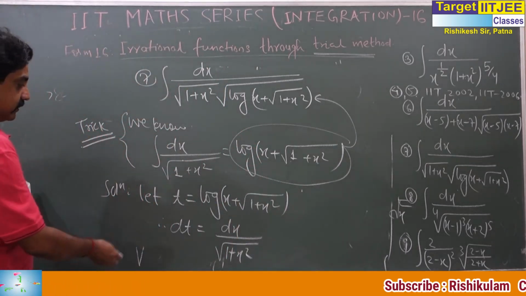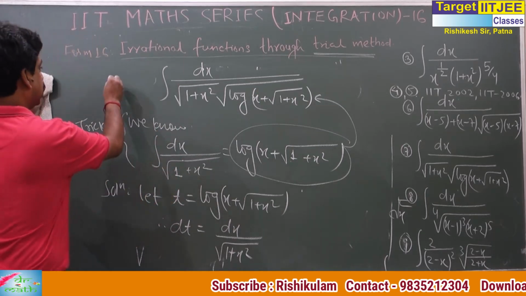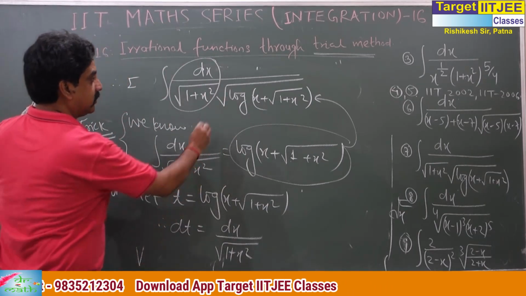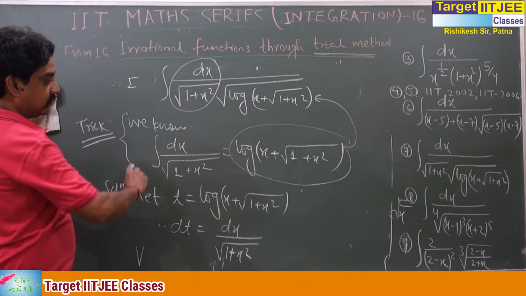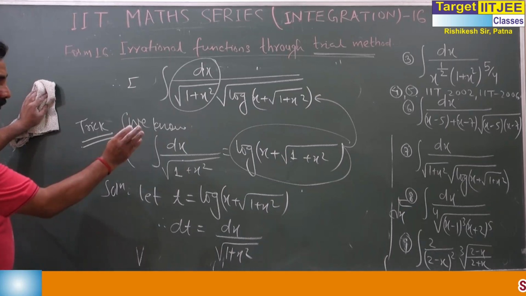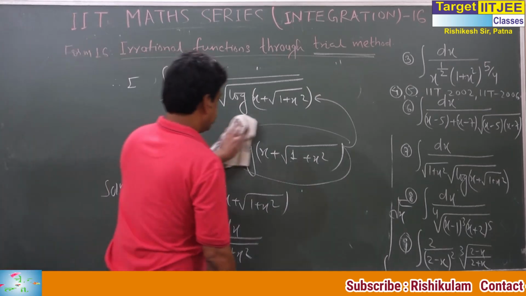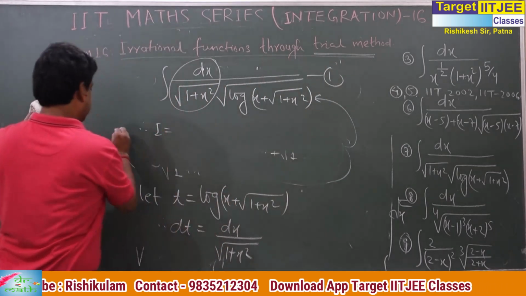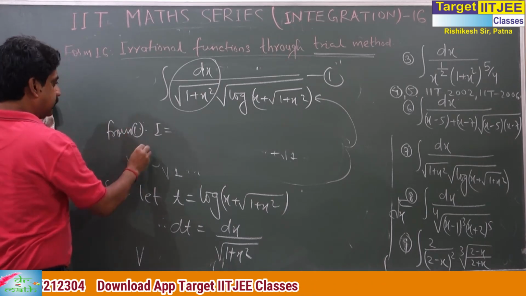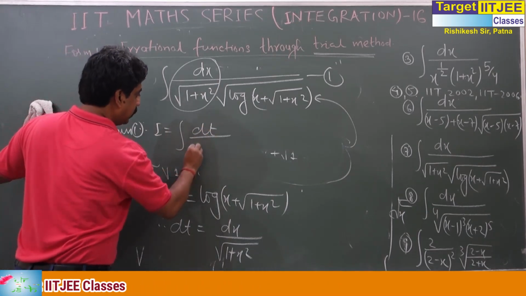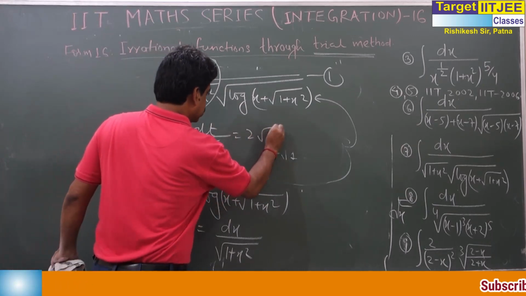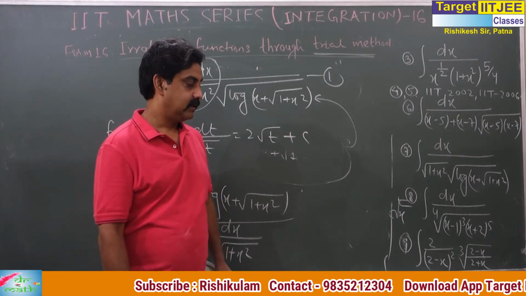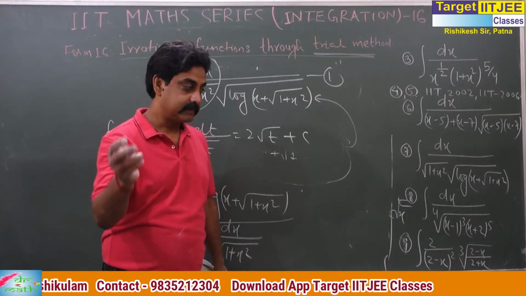Okay? So this is dt. Then what is the integration? This one is log t. Let me erase, you can write. Therefore the integration is equal to, from 1, the integral of dt by root t. This is 2 root t, and write t as this. Easy. You visualize, don't you? Okay.